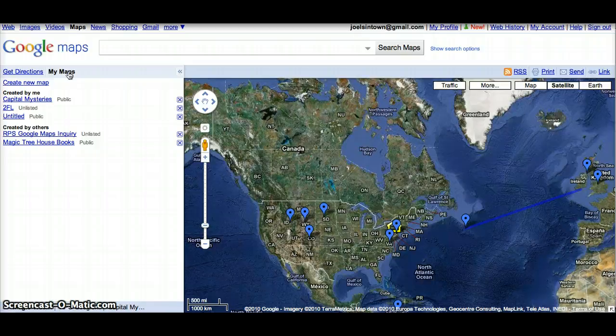So I thought I would map out in the Capitol Mysteries where the story takes place. They always start at the White House or at a famous landmark in Washington, D.C. and move around. So I thought if we use Google Maps, we could identify setting and how setting changes, and also give some perspective to how far things are apart. In second grade, Connecticut and Kenya, there's no difference to a second grader. We want to see how far things are apart. So when the characters in Washington, D.C. go to Rockville, Maryland, the students need to see how far that is.